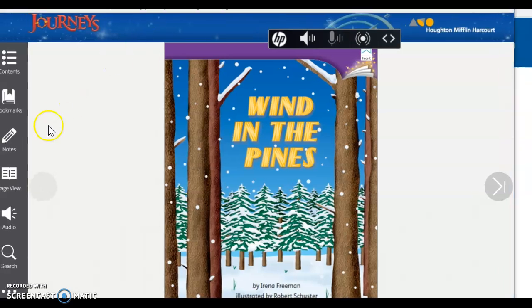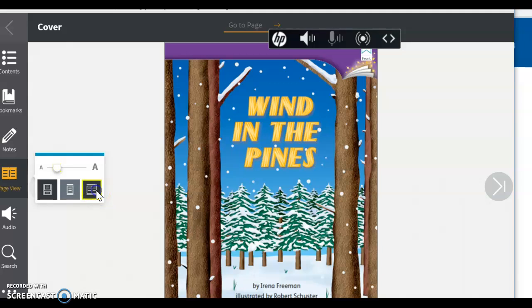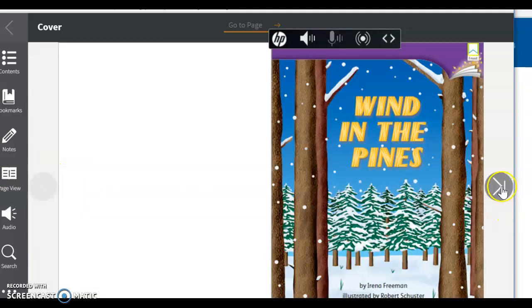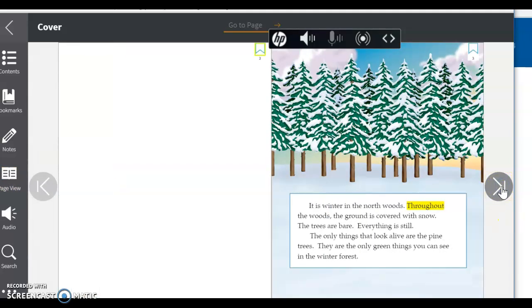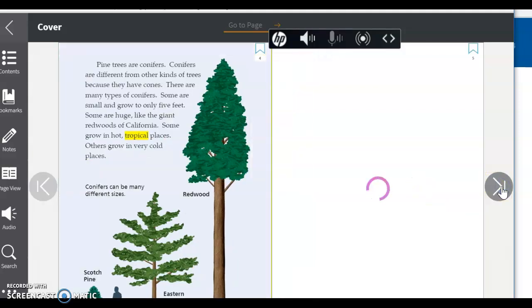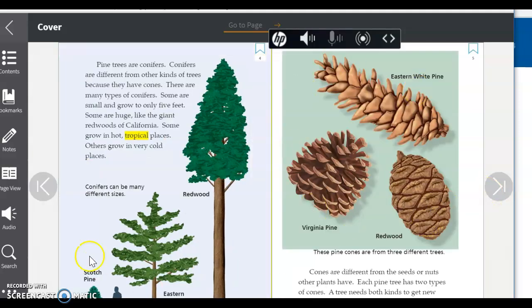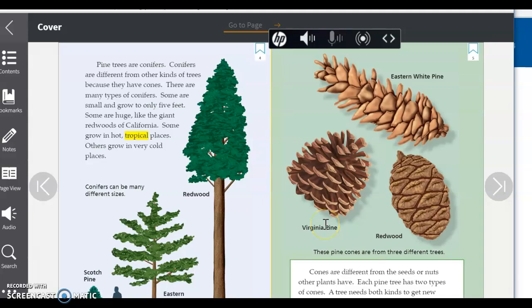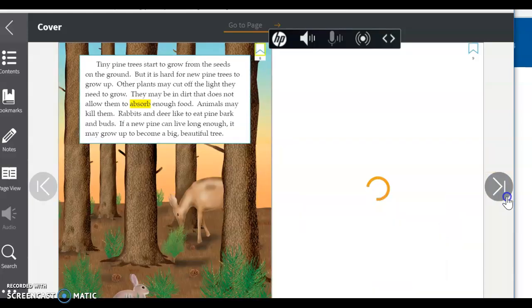To make it a little bit easier, I like to put the page view on double. So then when you read it, it's more like a regular book. See how it's open up to both pages. So you're going to read the entire story. If any of the story is difficult for you to read, you can click the audio button to listen to the story. Sometimes it's just fun to listen to the story instead.